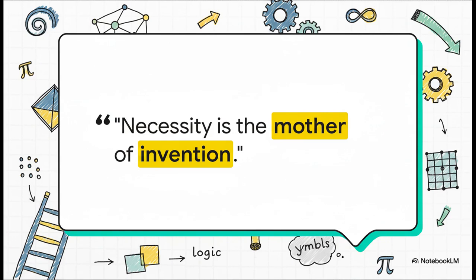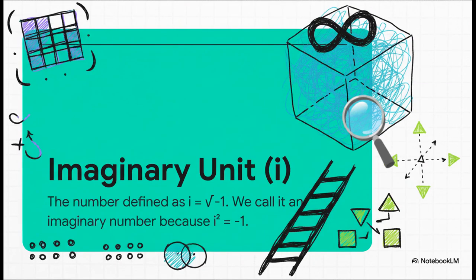Okay, that's all well and good. But what happens when the numbers we have just aren't enough? For centuries, this little equation right here, x squared plus 1 equals 0, was a total roadblock. Any number you can think of, positive or negative, when you square it, you get a positive result. So how in the world can you add 1 to a positive number and get 0? It just seemed impossible.